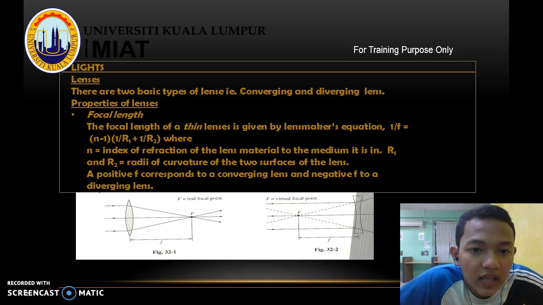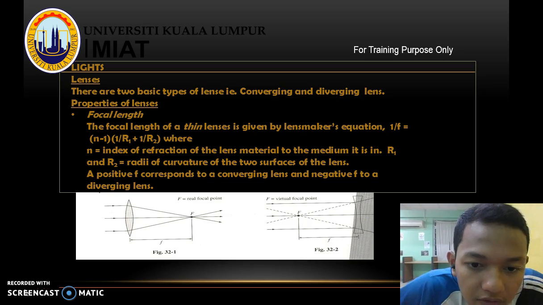Lens. There are two basic types of lens, converging and diverging lens. Properties of lens, focal length. The focal length of a thin lens is given by the lensmaker's equation: 1 over f equals n minus 1, times 1 over r1 plus 1 over r2, where n equals the index of refraction of the lens material relative to the medium it is in. R1 and R2 are the radii of curvature of the two surfaces of the lens. A positive f corresponds to a converging lens and negative f to a diverging lens.